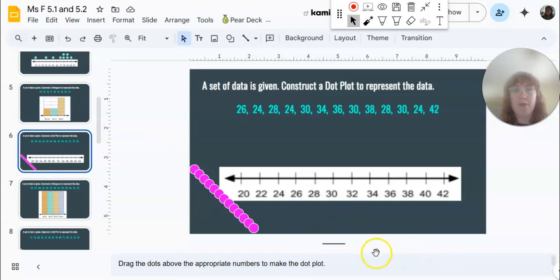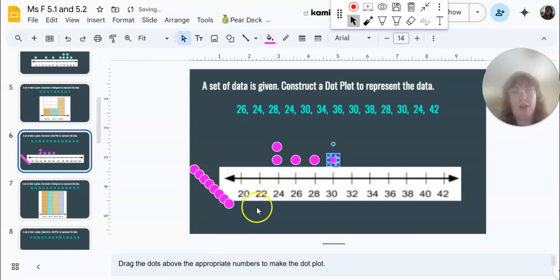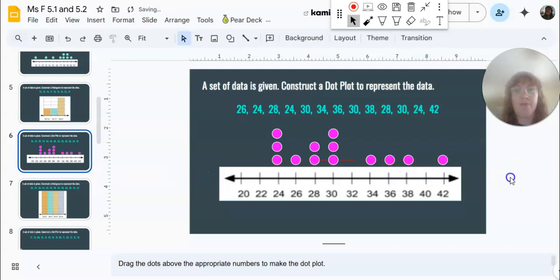We're going to make another dot plot, just dragging these points one at a time. So we have a 26, a 24, a 28, another 24, 30, 34, there's a 36, another 30, 38, 28, oops, I'm going to move that over a little bit, another 30, 24, and finally a 42.